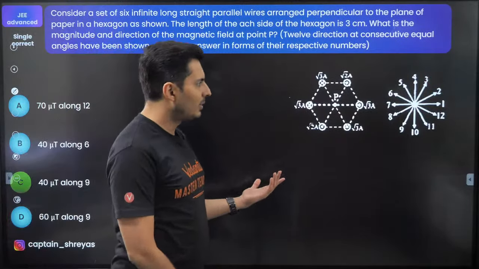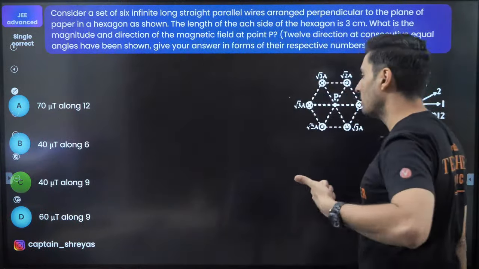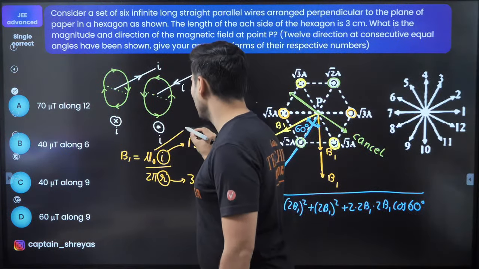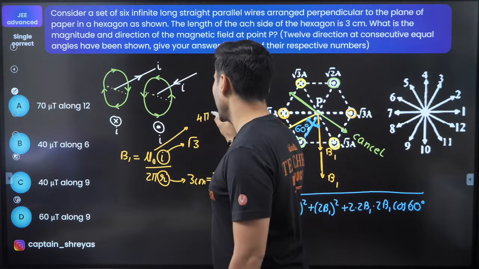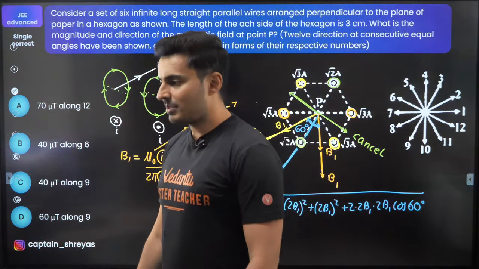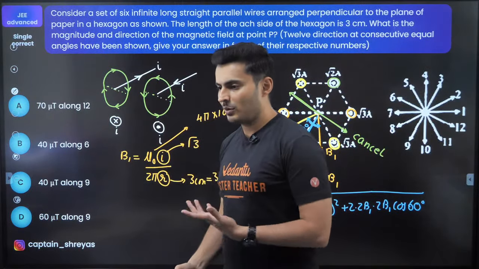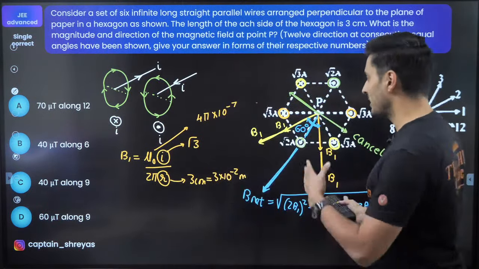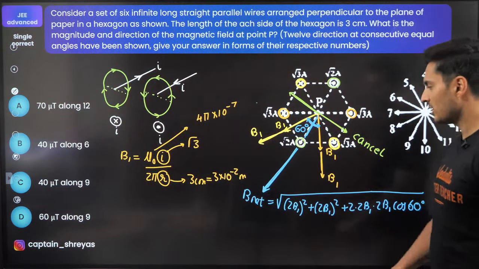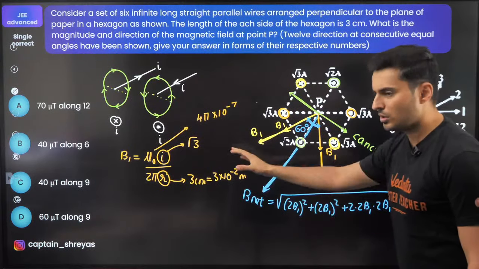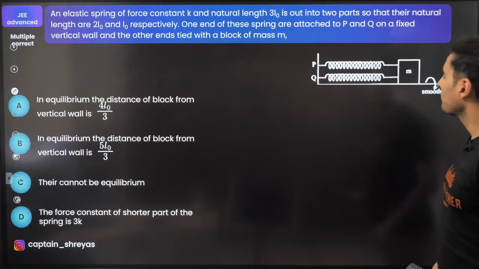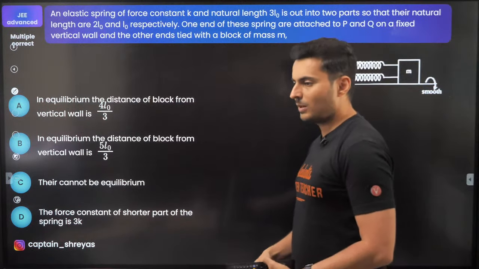Is that okay, guys? You will be able to do this? Give me a thumbs up if you will be able to do this calculation. You substitute the value of μ0 also. What is the value of μ0? Everybody knows, 4π into 10 to the power minus 7 SI units. Give me a thumbs up, guys. Come on, for all the efforts that we are taking for you. Will you be able to do this much? I hope you understood this visualization based question. Completely visualization based. Solution wise, not very lengthy. It's decent sized only. Okay, let's move to one more question, guys, coming up on your screen.